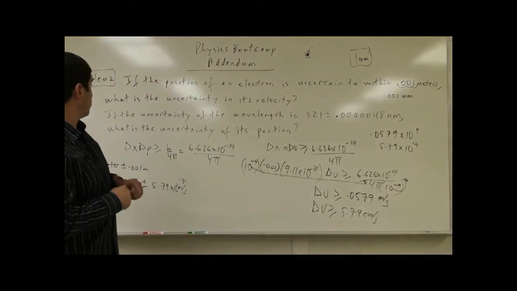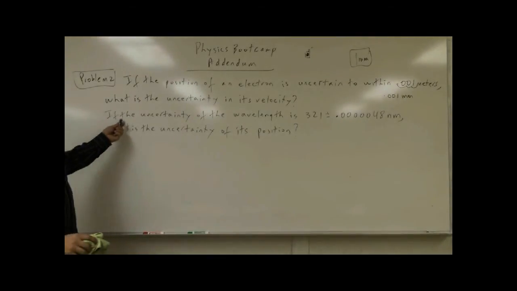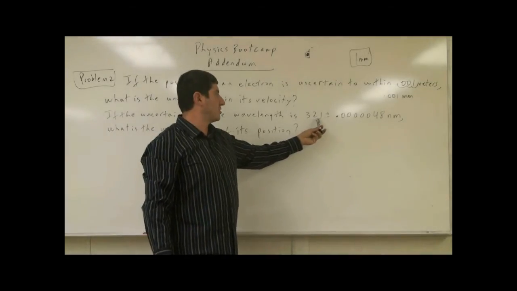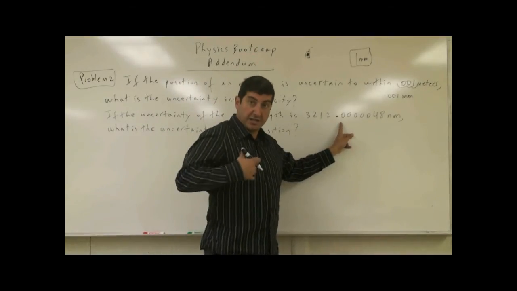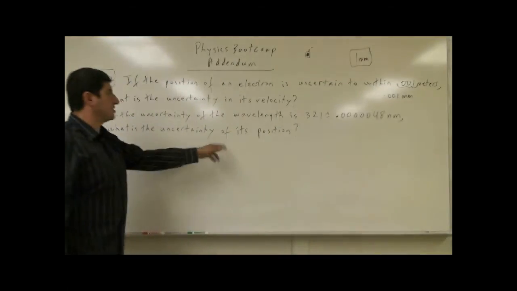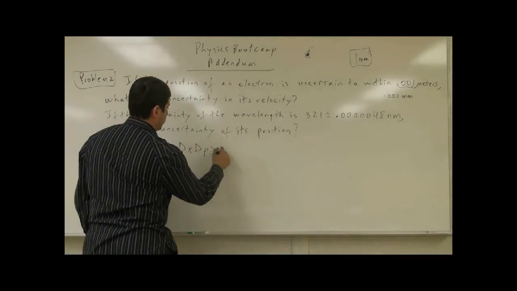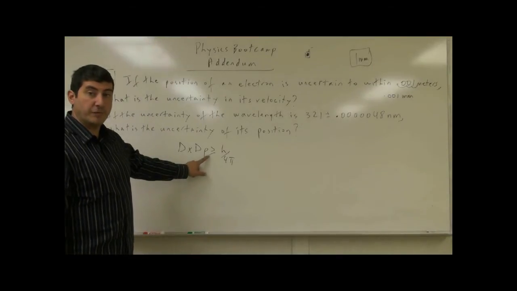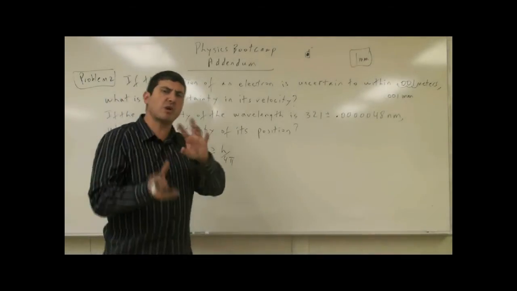Okay, so now let's look at the second part of the question. The second part says, what if the uncertainty of the wavelength of the electron. So let's say we know that the wavelength of the electron is 321 nanometers, and the uncertainty of our knowledge of that is 0.000048 nanometer. What is the uncertainty of its position? So we can start again with delta x, delta p is greater or same as h over 4 pi, right? But this time, instead of momentum, we are uncertain of the wavelength. Now, how is momentum and wavelength connected?